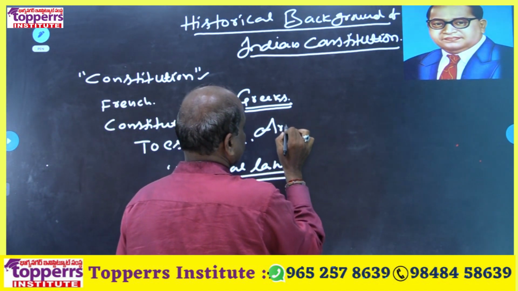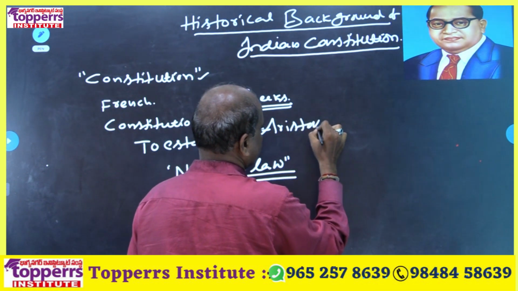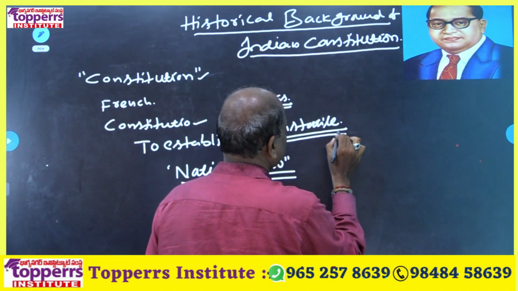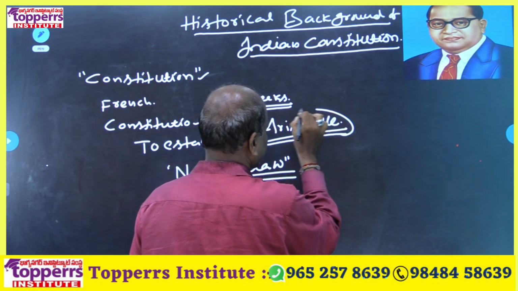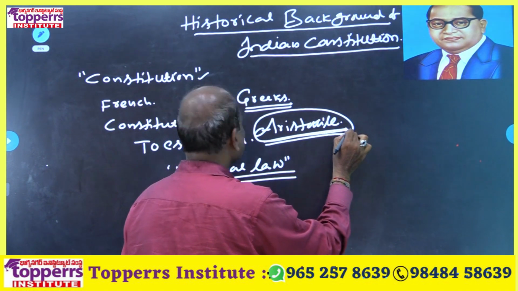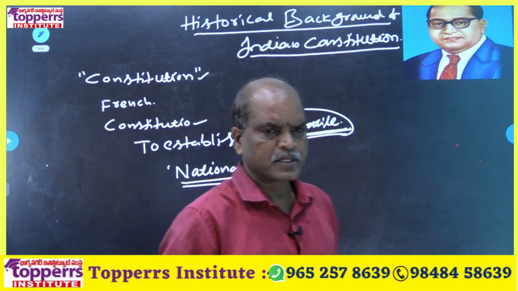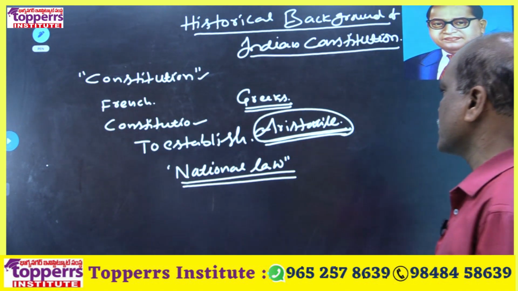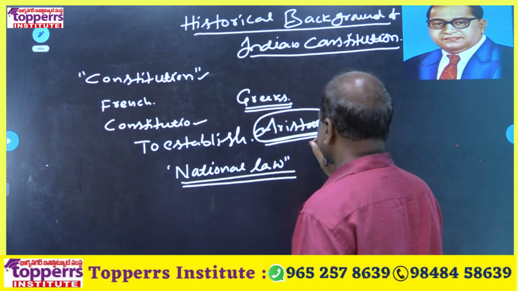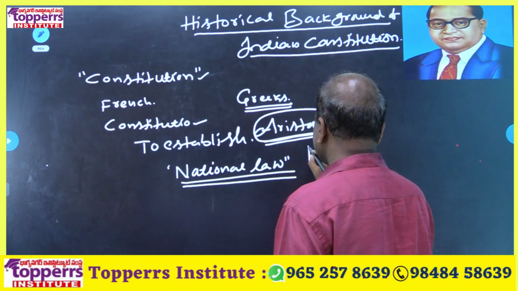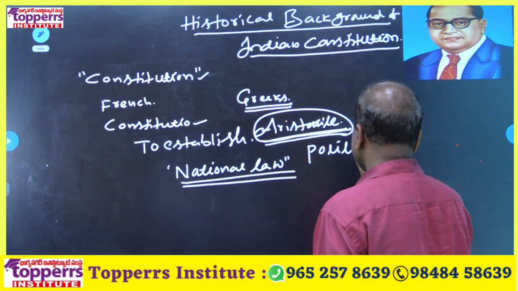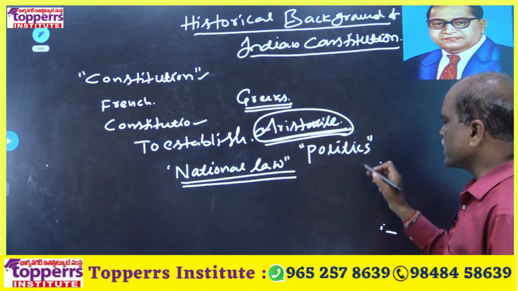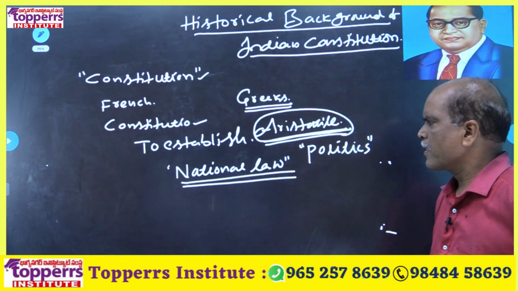In the world, the first time in a scientific manner, Aristotle used the constitution word in his famous book, that is Politics. So who is the author of Politics?